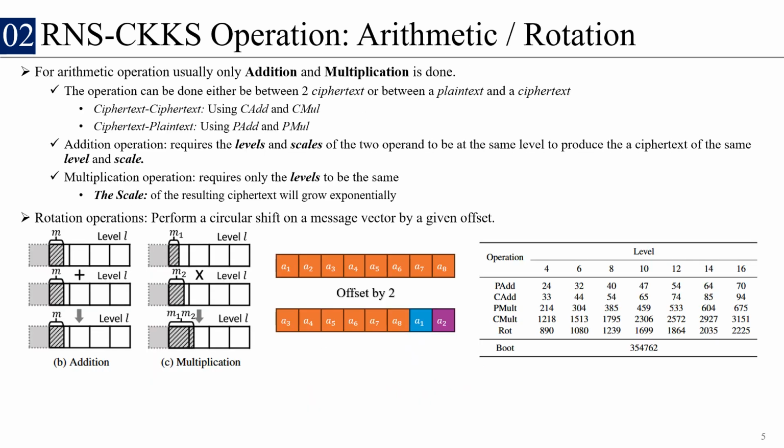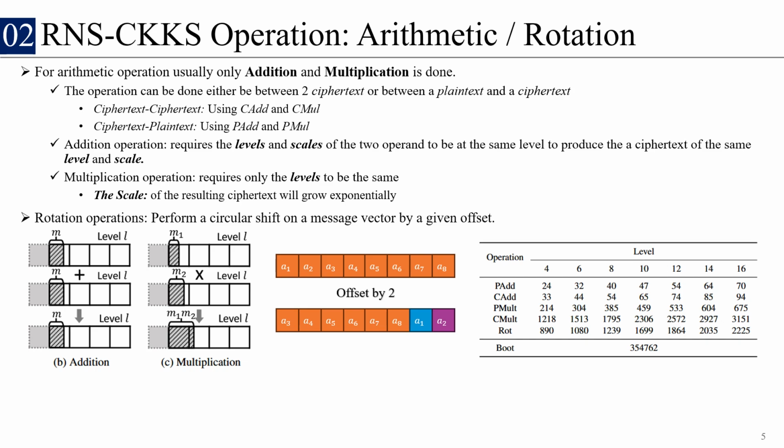In RNS-CKKS, operations such as arithmetic and rotation can be done either between two ciphertexts or between a plaintext and a ciphertext. The addition operation requires the levels and the scales of the two ciphertexts, or the plaintext and the ciphertext, to be the same to produce a ciphertext of the same level and scale. While the multiplication operation requires only the level to be the same, because the scale of the resulting ciphertext will grow exponentially, doubling every time it's multiplied.